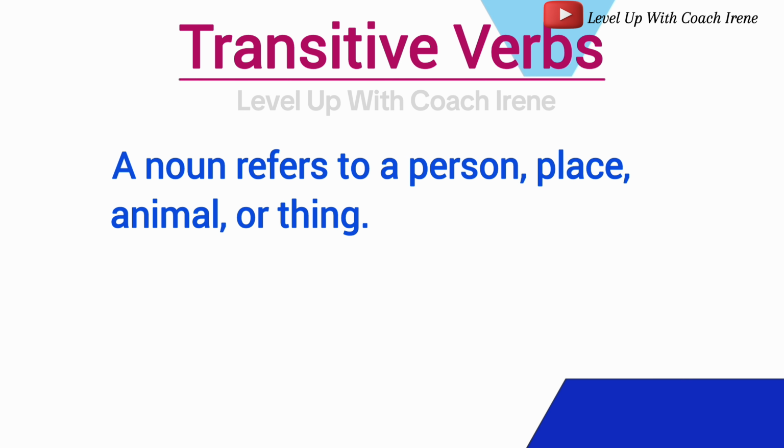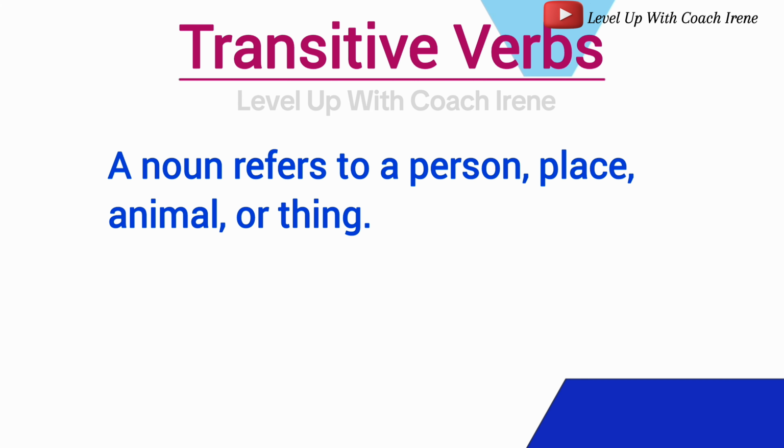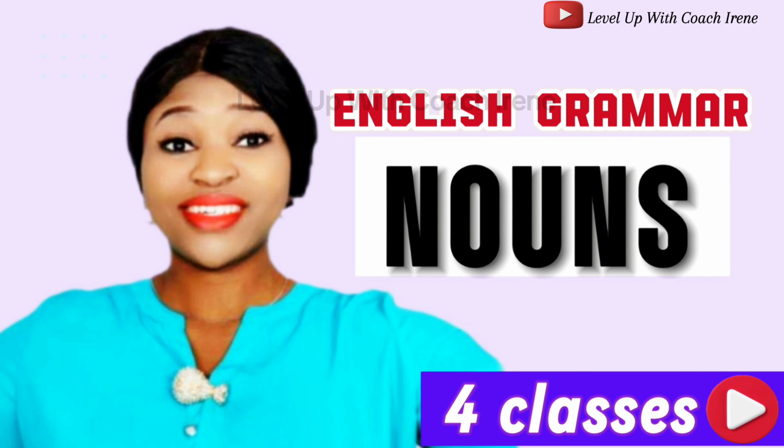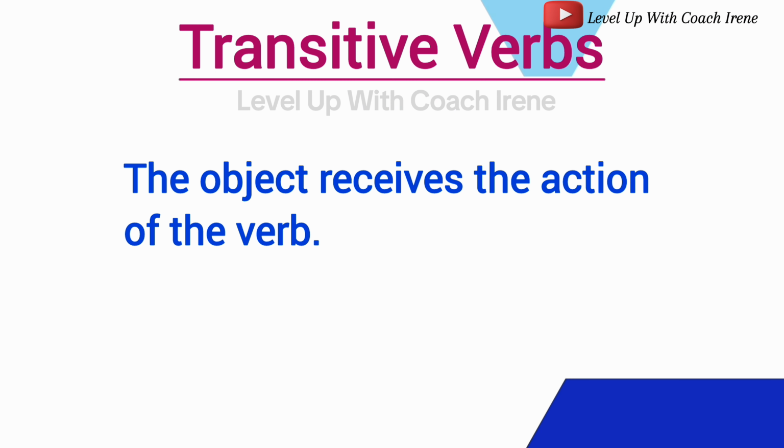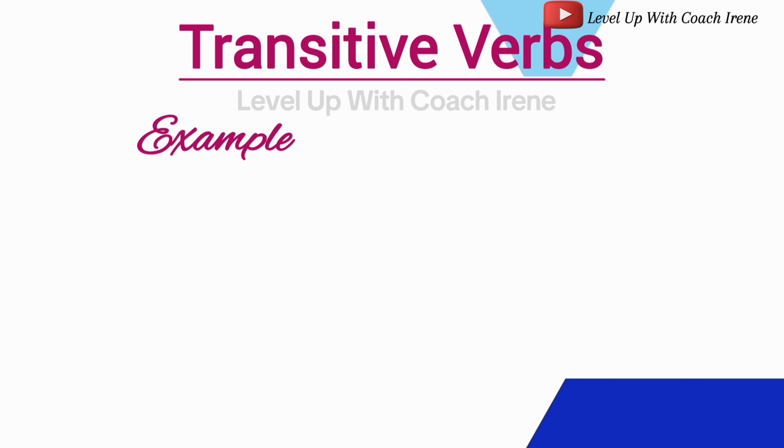Like you know, a noun refers to a person, place, animal, or thing. If you wish to know more about nouns, you can click the link in the description box below where I did a video about nouns. The object receives the action of a verb. Transitive verbs always take an object. Let's look at an example.